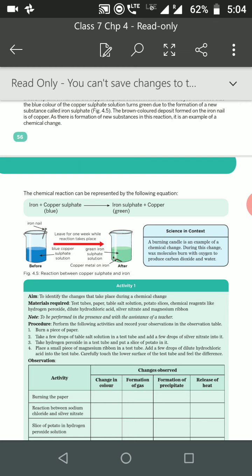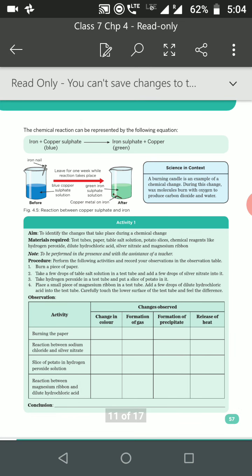This activity is to see whether a chemical change has been taking place or not. Burning of paper, yes, a chemical reaction has taken place, a change in color has taken place. You can write by yourself, but the reaction between sodium chloride and silver nitrate, this you cannot do. Okay, some reactions, this activity we will do in the lab.